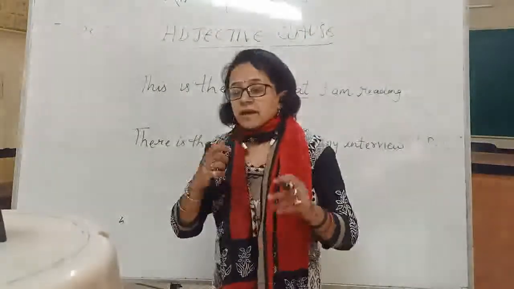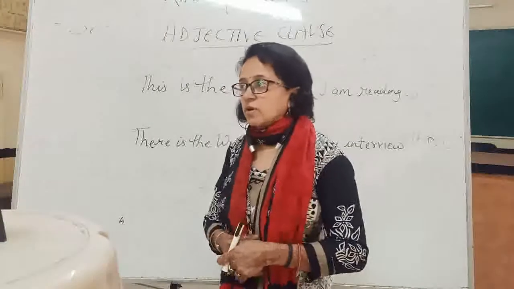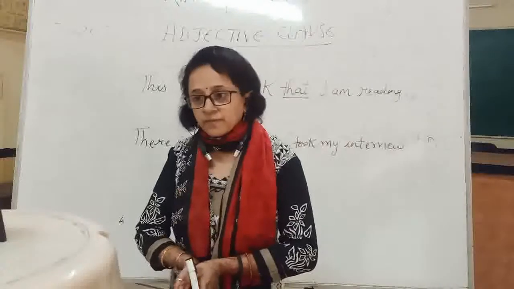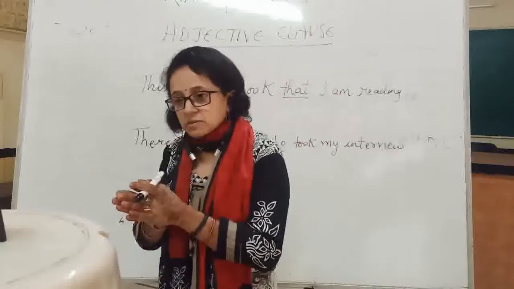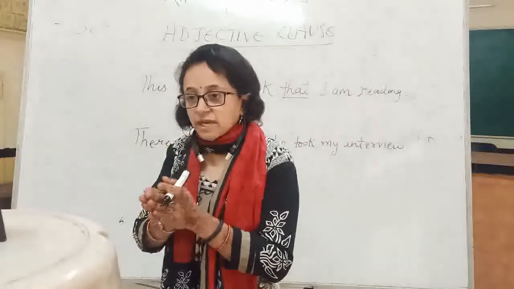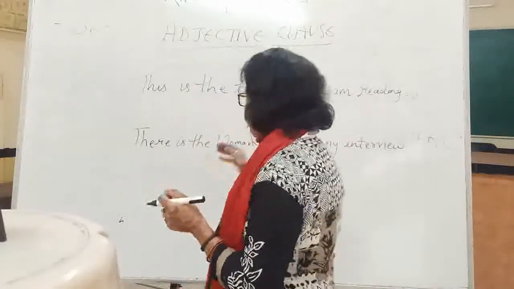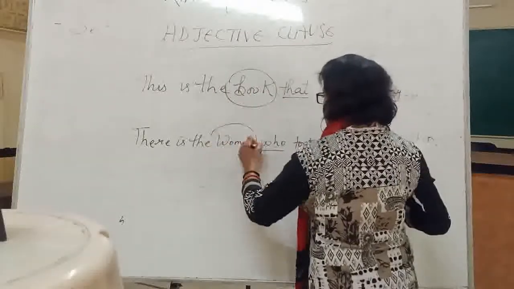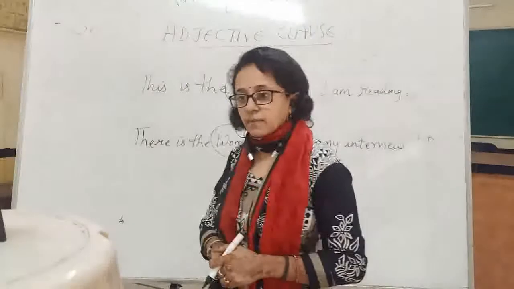So now see, why was I asking you what the meaning of adjective is? Because adjective clause is also very close to the subject. Here the noun is book, and in the second sentence the noun is women.